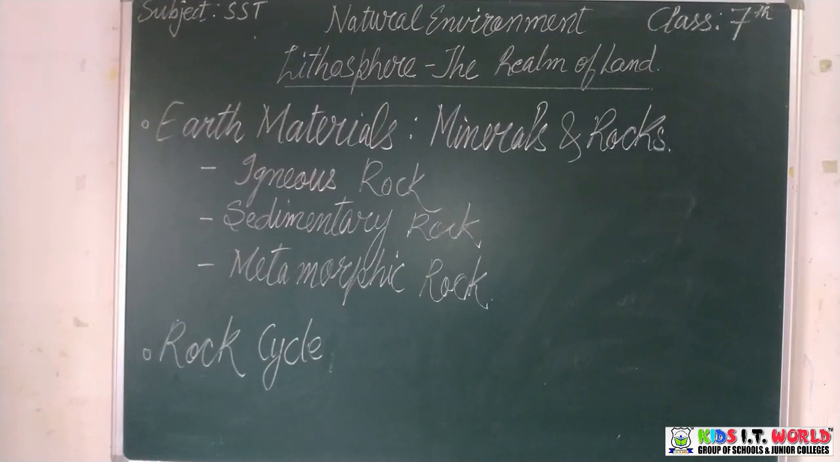Now the third one, metamorphic rocks. Metamorphic rocks are formed due to the process of metamorphism, which means change in form. Igneous and sedimentary rock undergo transformation in their properties, appearances and character due to intense heat and pressure. Granite, an igneous rock, changes into gneiss, while limestone, a sedimentary rock, changes into marble.